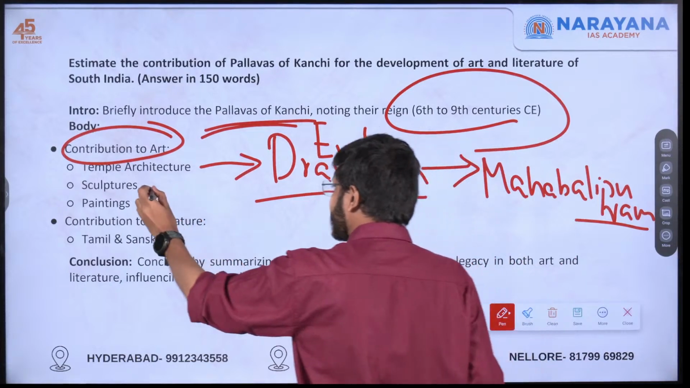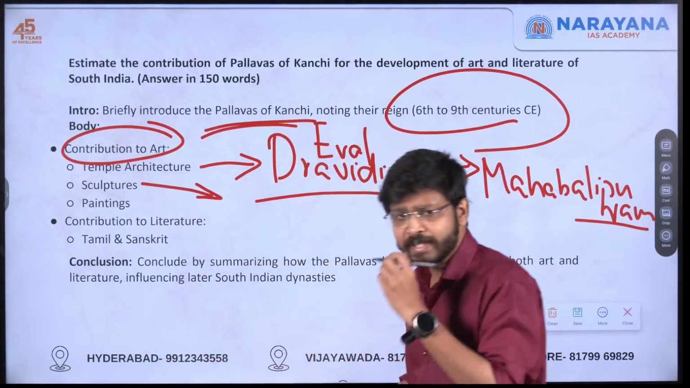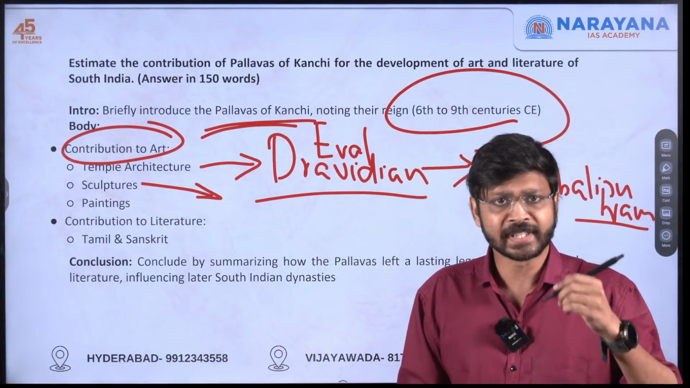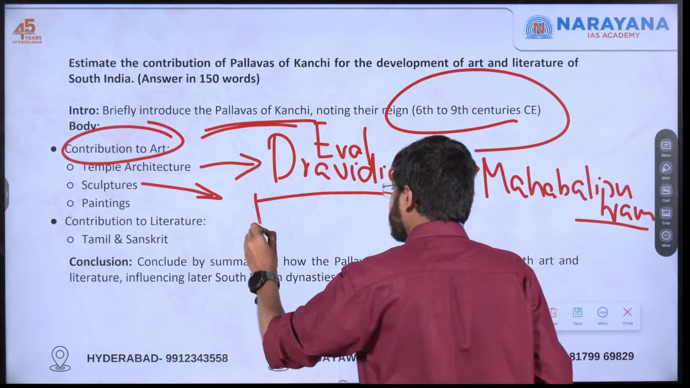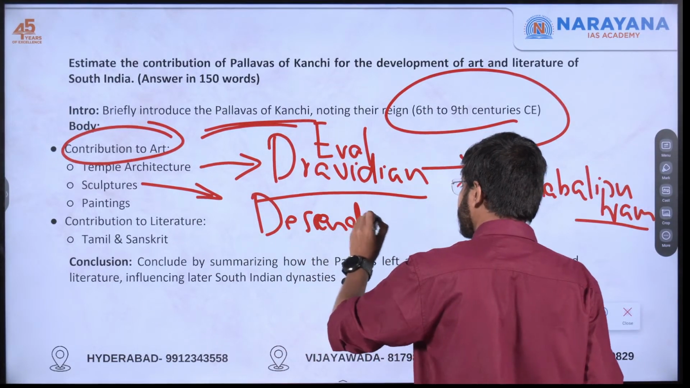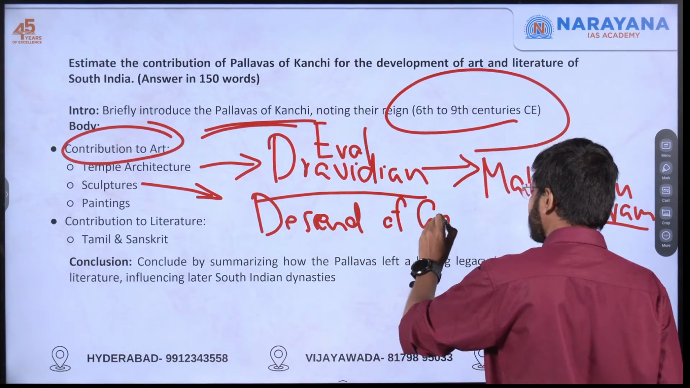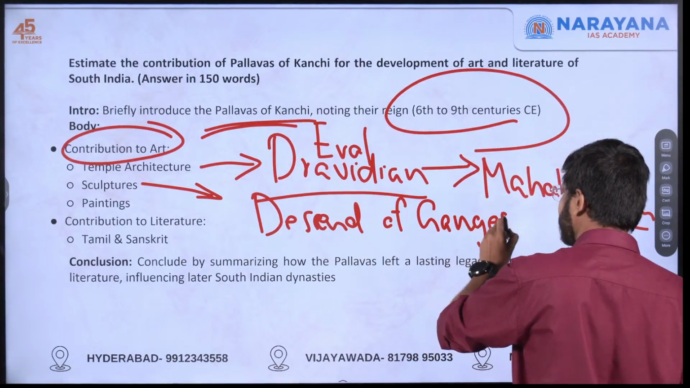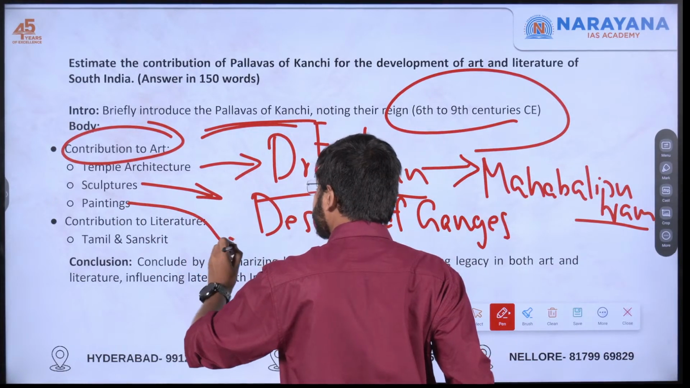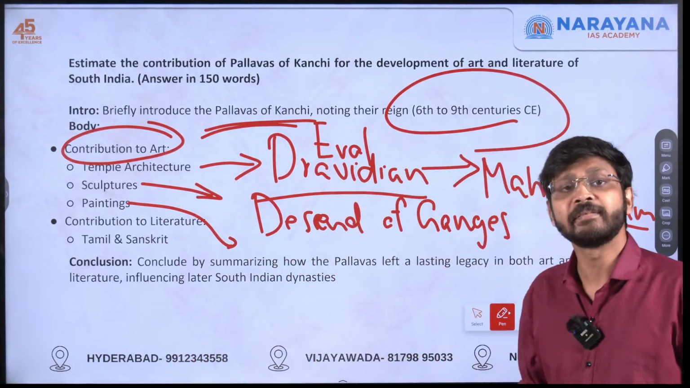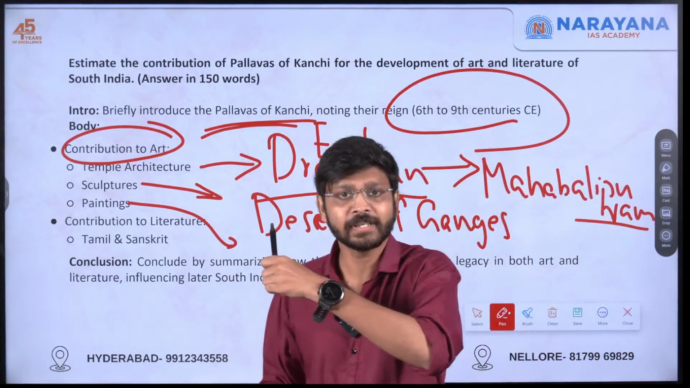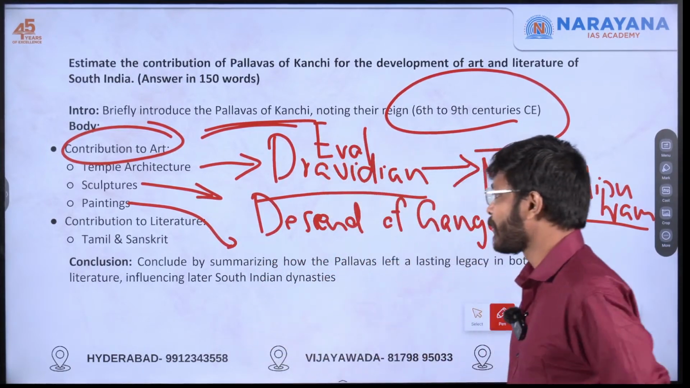Okay, and also regarding the sculptures, both Jain sculptures as well as Hindu sculptures you can see during the Pallava period. Famous one is the Descent of Ganges in Mahabalipuram. That you can maybe mention. Regarding the paintings, kings like Mahendra Varman were known as Chitragara Puli. Why? Because he himself was a painter. So that also you can mention in this painting region.